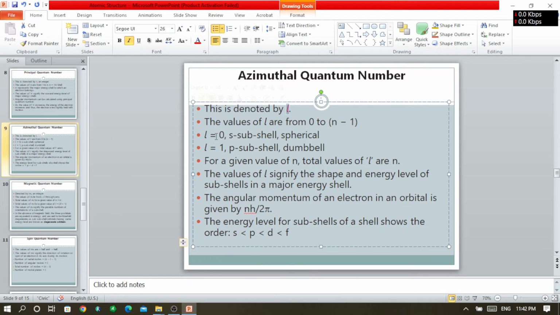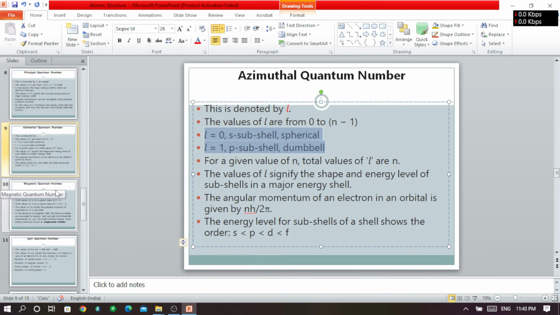If the value of l is 0, it clarifies that there is an s orbital or s subshell, and the shape of that subshell is spherical. Next, if the value of the azimuthal quantum number is 1, it indicates the p subshell, and the shape of the p subshell is dumbbell shape.